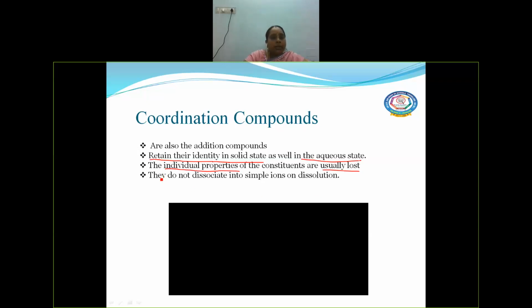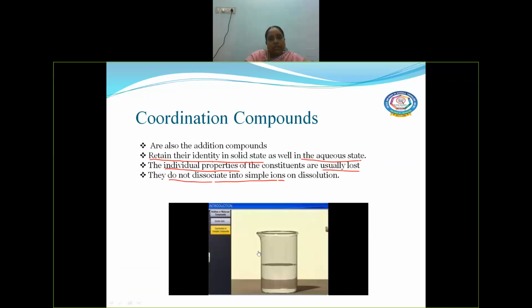Okay, and when these are getting dissolved, they do not dissociate into simple ions. Simple ion in the sense what? Positive and negative ions will not be shown by these compounds. Okay, let me show you a small example here. Now this is a compound of a nickel complex, okay, which has potassium as the cation. So potassium tetracyanonickelate is the complex name.